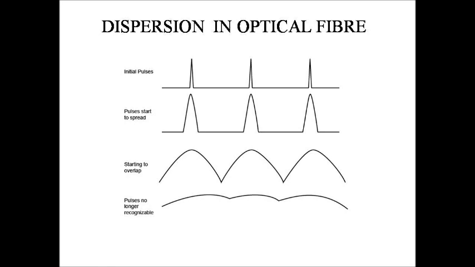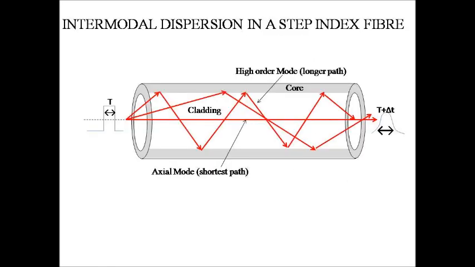Dispersion is one of the factors that limits the bandwidth of the fiber link, along with the bandwidth of the transmitter source. Intermodal dispersion is the main contributor to dispersion in step index multimode fibers. Let us discuss its details. The intermodal dispersion occurs due to different group velocities of different modes. To understand it, we consider a pulse through a multimode fiber and we use ray theory.